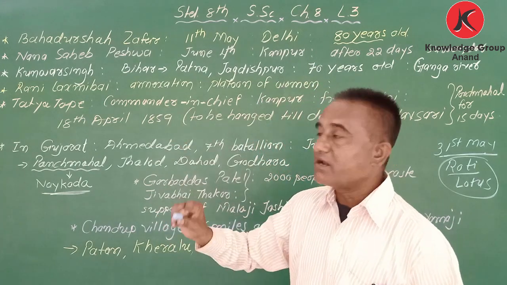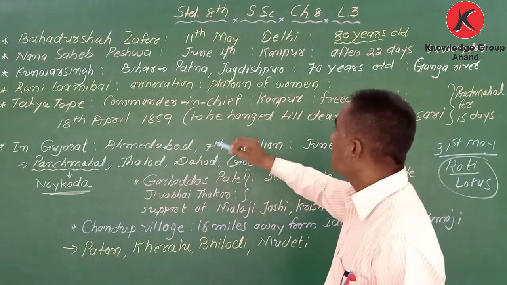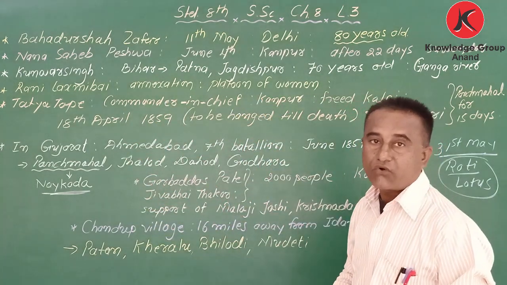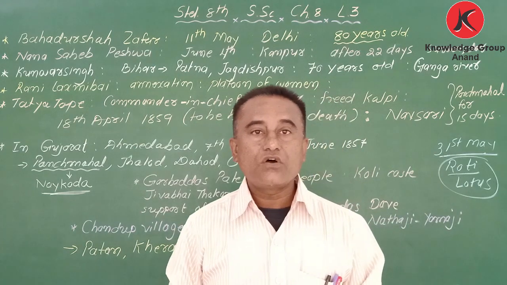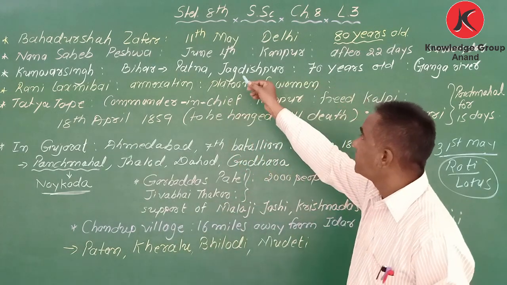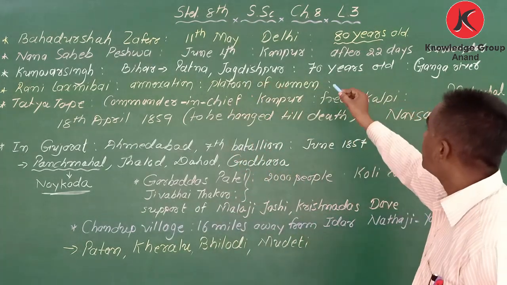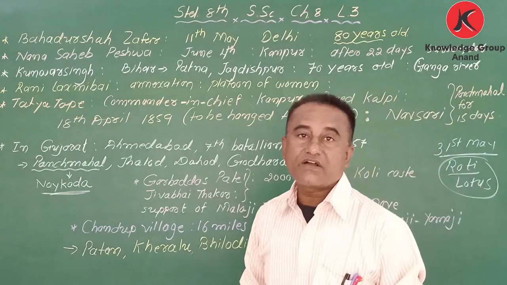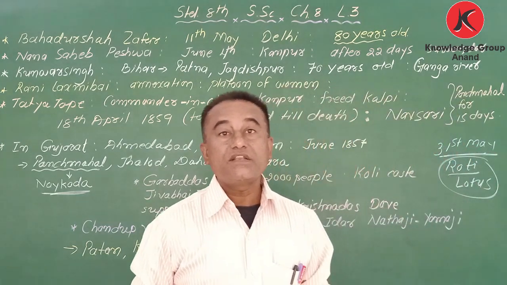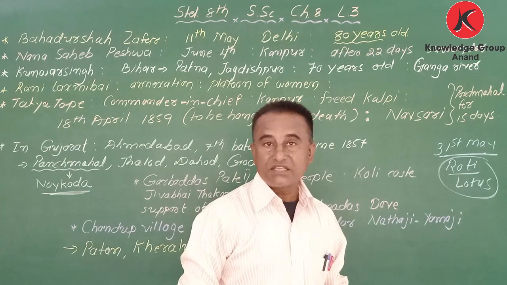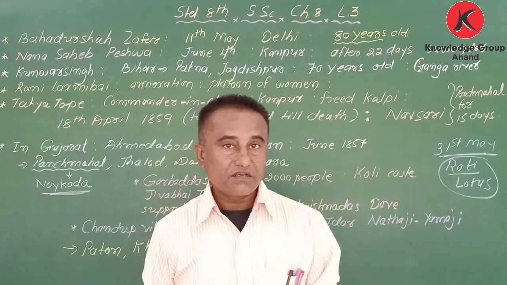So in Kanpur, Nana Sahib Peshwa was there. The revolt started on 4th June, it is written. But they could not survive for a long time because of the lack of food and other necessities, so they had to surrender.